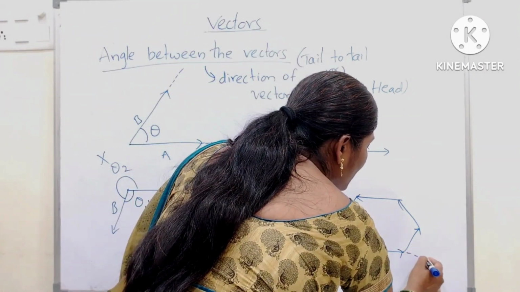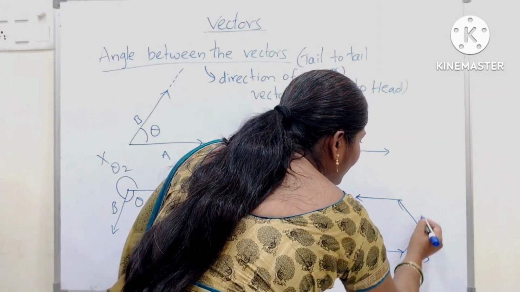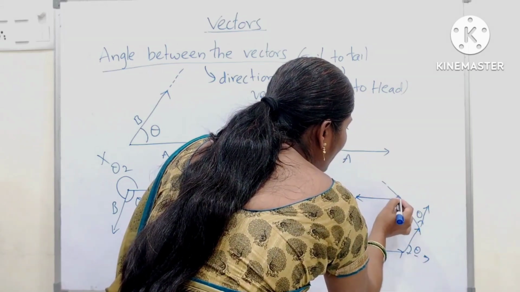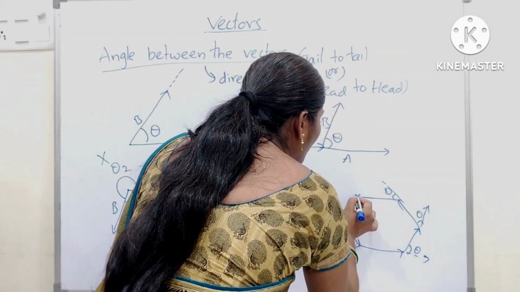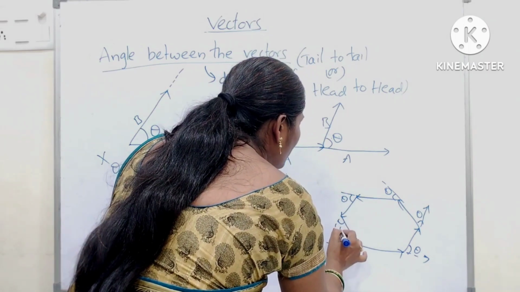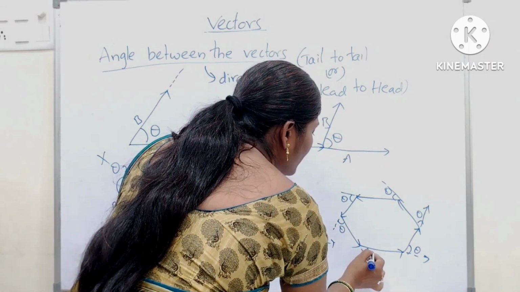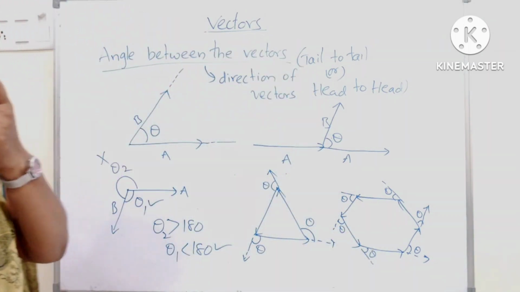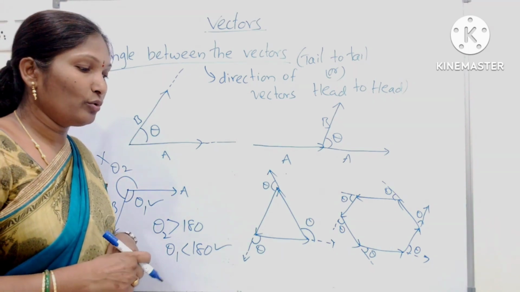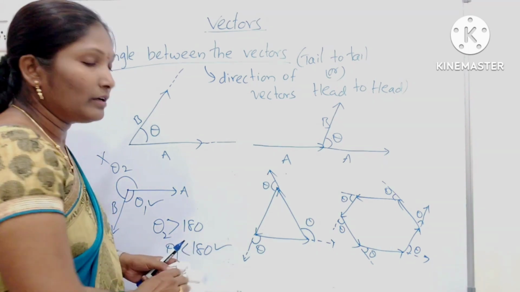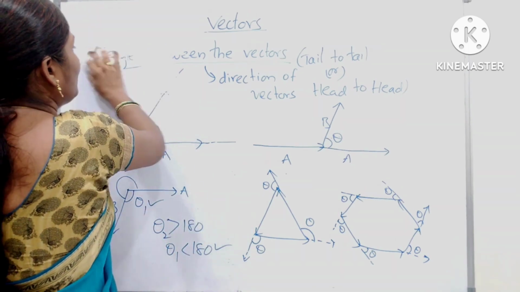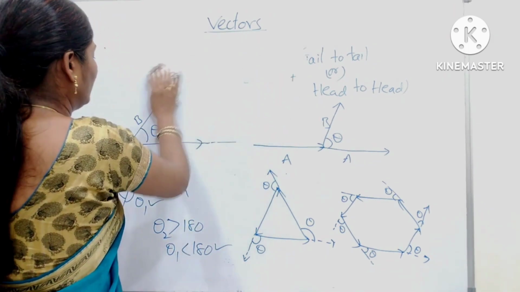Extend this one, theta. Extend this one, theta. This is the angle between the two vectors. And next, types of vectors.